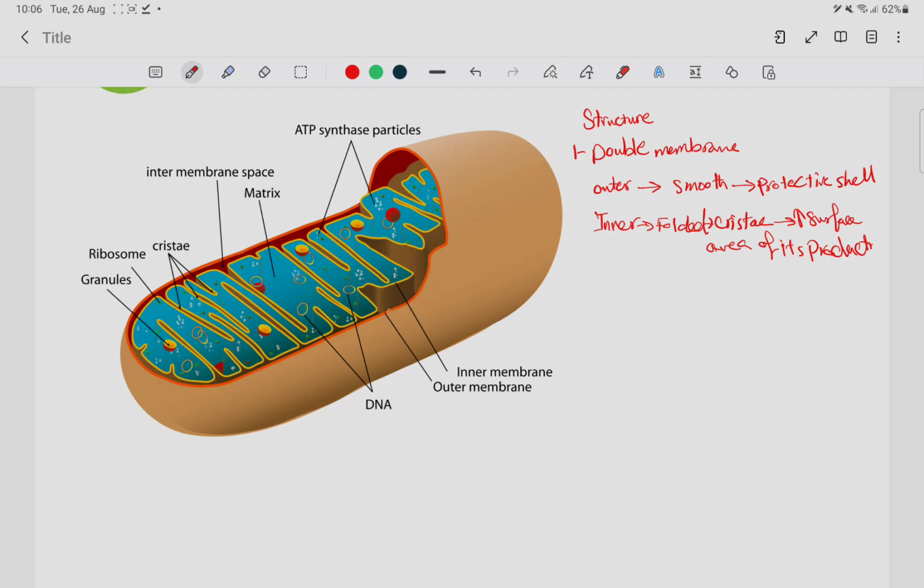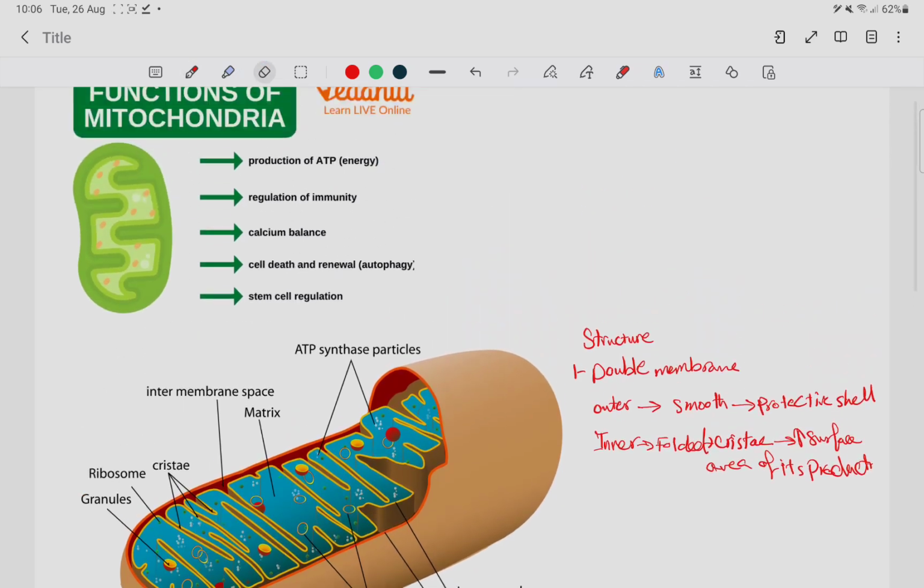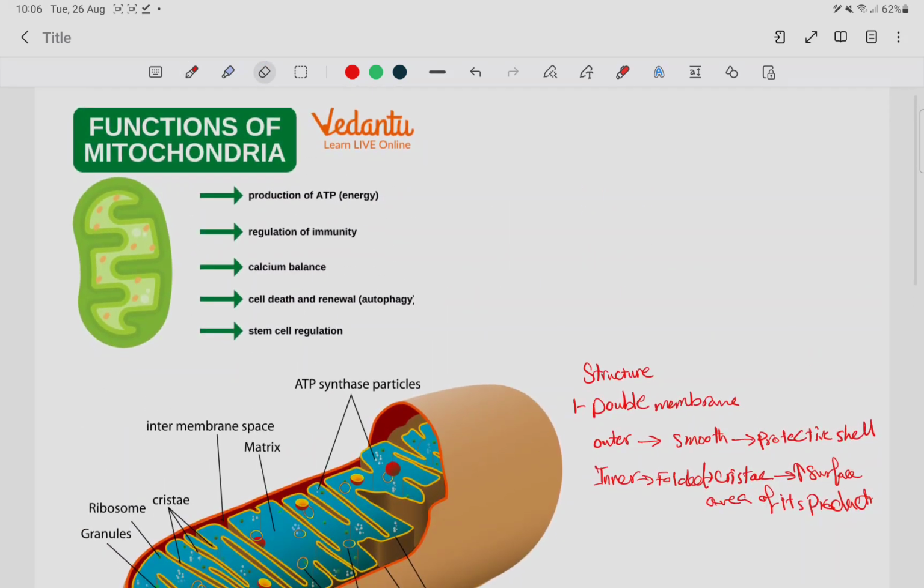This is the outer membrane, which is the protective thing, and this is the inner membrane here, and this is the cristae. These folds are the cristae. Let's see this picture here also. This is the outer membrane, the protective shell, and this is the inner membrane, which has the cristae.